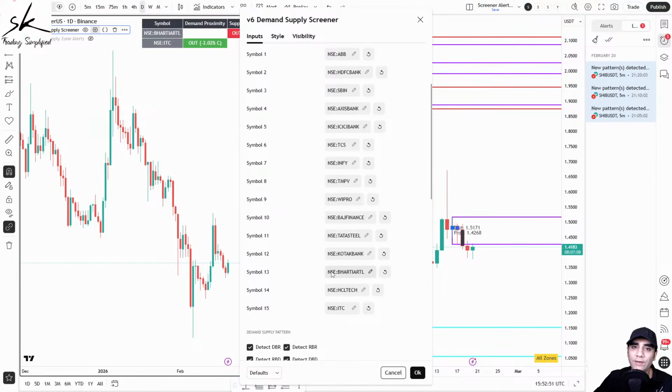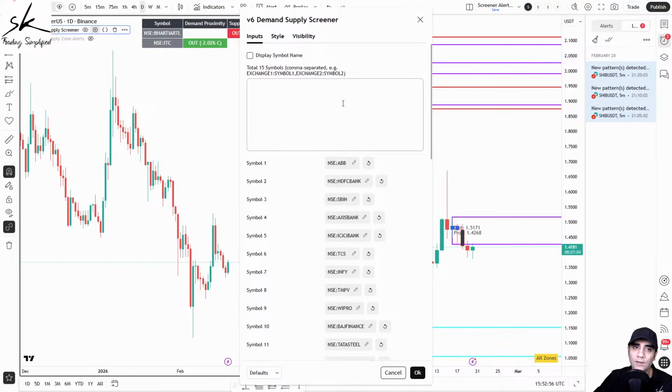Once you have given your list of symbols, you're not restricted only to 15, because you can always change the list, or you can apply the screener multiple times on a single chart, or you can apply it multiple times on multiple charts. So definitely you can have a bigger list.